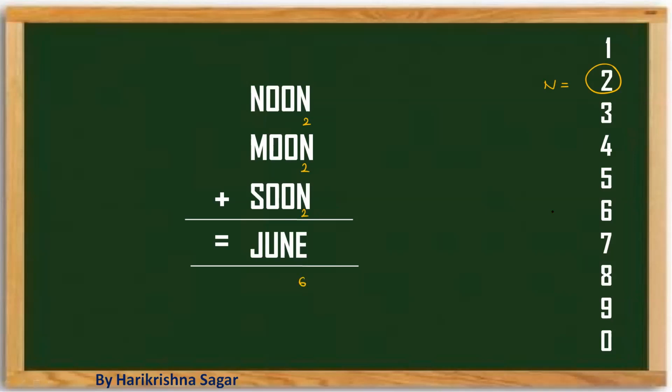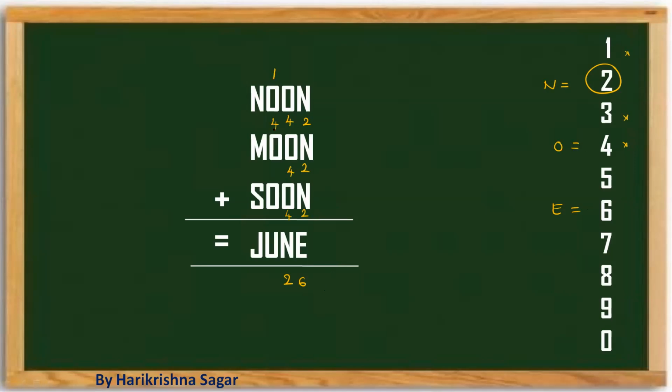So we came to know that E value is 6. Let's check with the next one. To make it as 2, the sum of three numbers should end with 2. When is it possible? 1, no. So 1 into 3, 3 into 3, 4 into 3 is 12. So the possibility of O should be 4. So then it will give 12. So O value should be equal to 4.